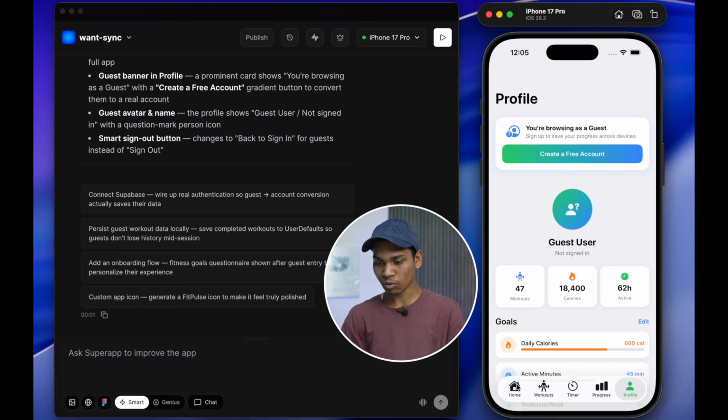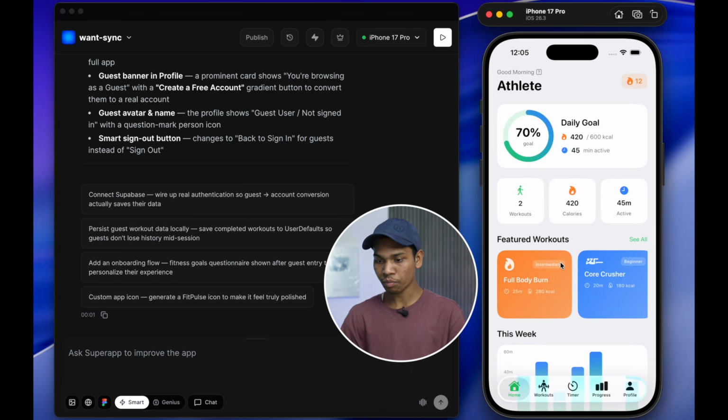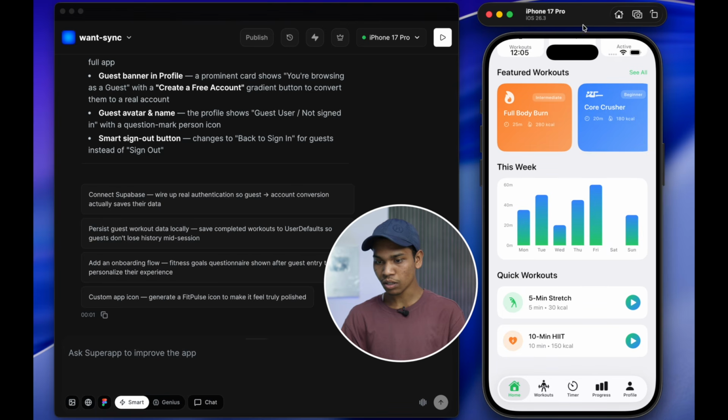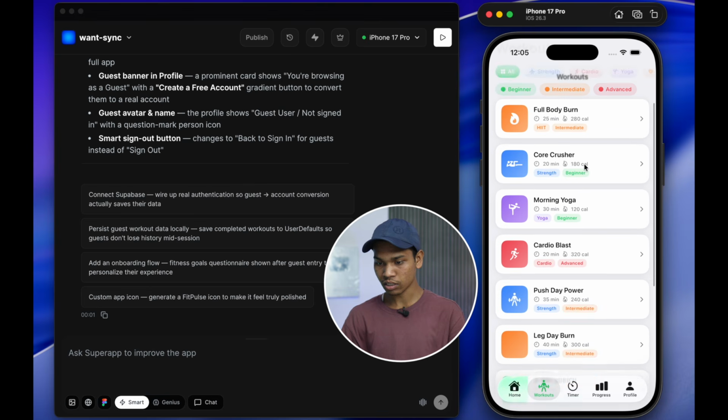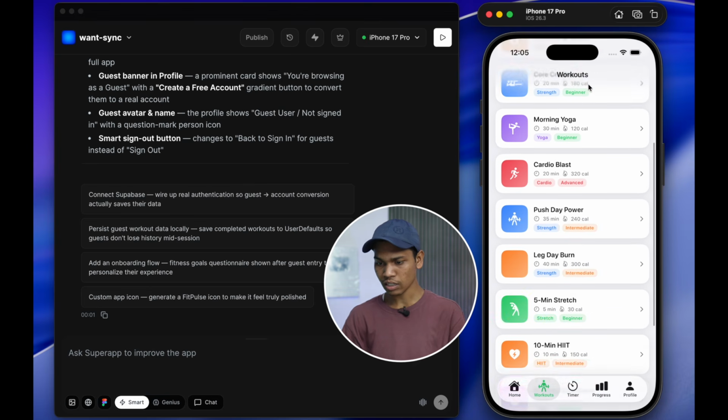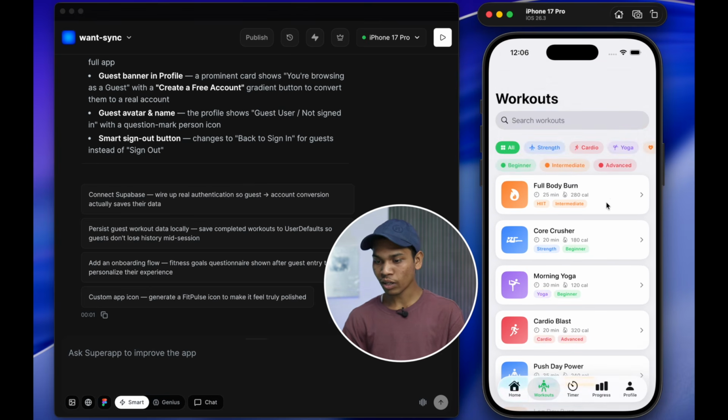So now let's see what the features of it are. This is the home page and it looks good. Then there is the workout tab. There are many workouts like full body burn, core crusher, morning yoga, cardio blast. So let's see how it looks when I click on any workout plan.